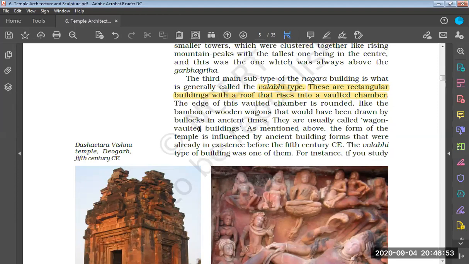Here the edge of this vaulted chamber is rounded, like the bamboo or wooden wagons that would have been drawn by bullocks in ancient times. They are usually called wagon vaulted buildings. As mentioned above, the form of the temple is influenced by ancient building forms that were already in existence before the 5th century Common Era. The Vallabhi type of building was one of them.